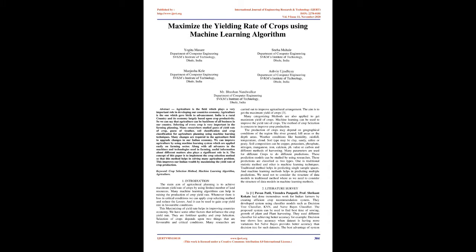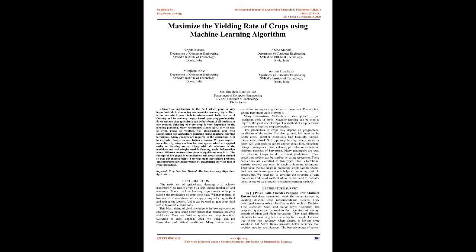Selecting of every crop is very important in farming planning. Many researchers studied guess of yield rate of crop, guess of weather, soil classification, and crop classification for agriculture planning using machine learning techniques. Many changes are required in the agriculture field to upgrade changes in our Indian economy. We can improve agriculture by using machine learning systems which are applied easily on the farming sector.